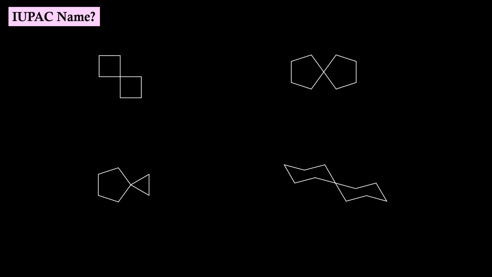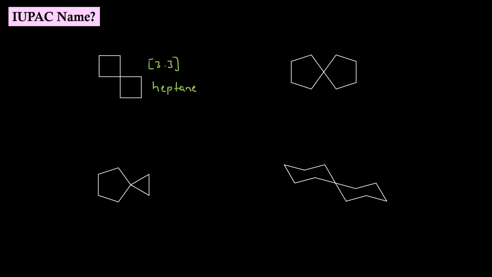Let us apply the same logic to these 4 molecules. Here in the bridge we have 3, here also 3. So numbers are 3.3. Alkane name is 3 plus 3 plus 1, that is 7, heptane.